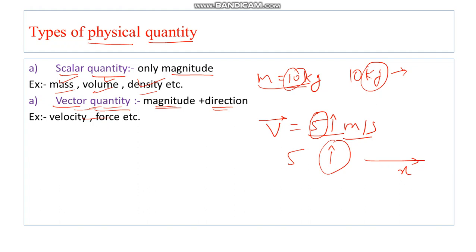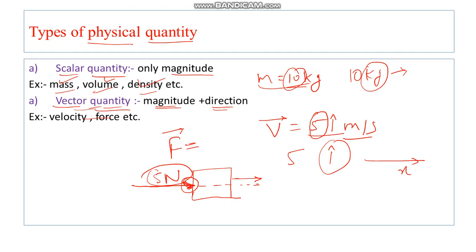Like this you can represent a vector quantity. This is one example of a vector quantity. Another example of a vector quantity is force. Suppose you are representing a force on an object, and you say this is a 5 Newton force. Here you can see that you are representing it by an arrow. That means this force is acting in this direction, so the object will move in this direction when you apply this 5 Newton force.